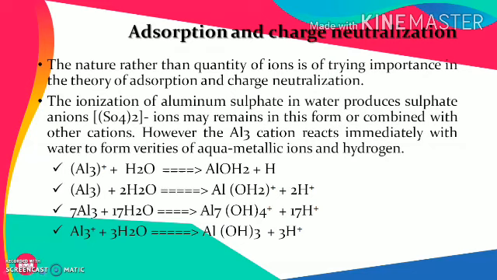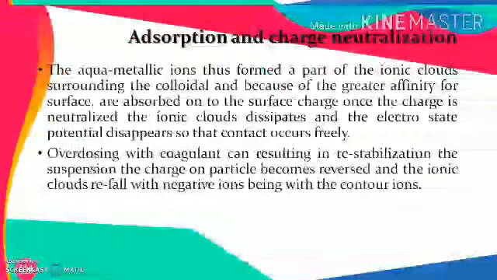Along with that, it even reduces the charges on the particle, as the charges on the particles are negative in nature, and when we have the positively charged ions depositing on it, it will neutralize the charge. So these are the various aquametallic ions formed because of the addition of alum.